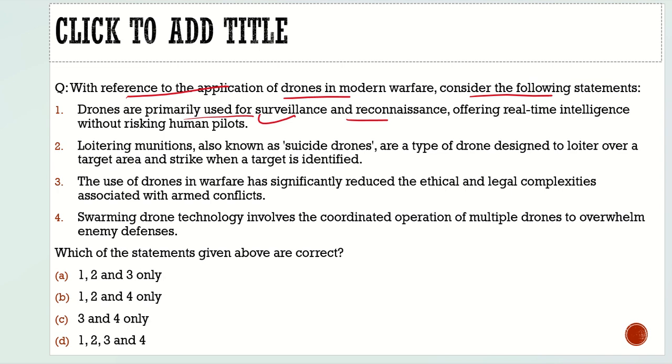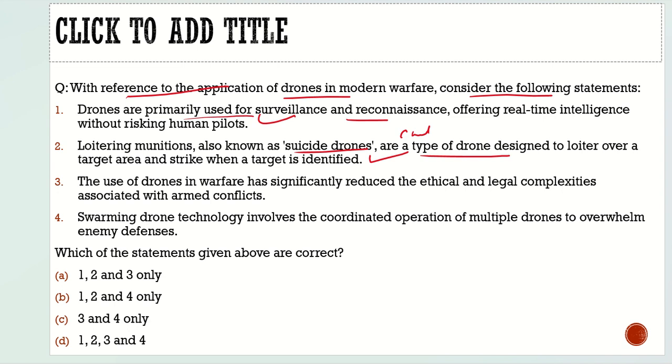Second, loitering munitions, also known as suicide drones, are a type of drone designed to loiter over a target area and strike when a target is identified. 100% correct, and they were used by India during Operation Sindoor, and many other countries use them.